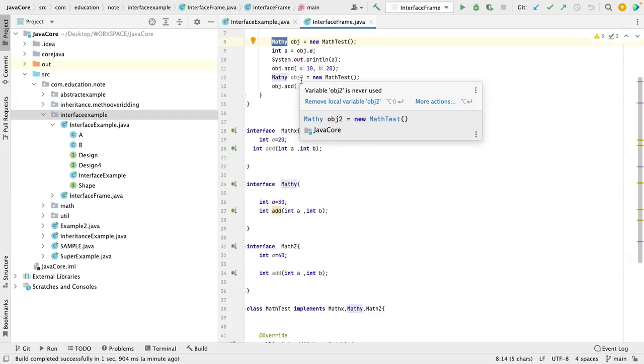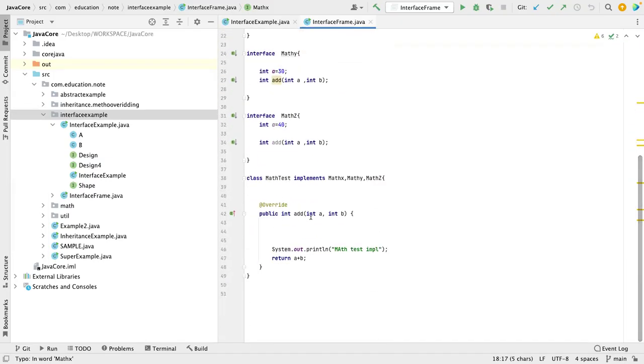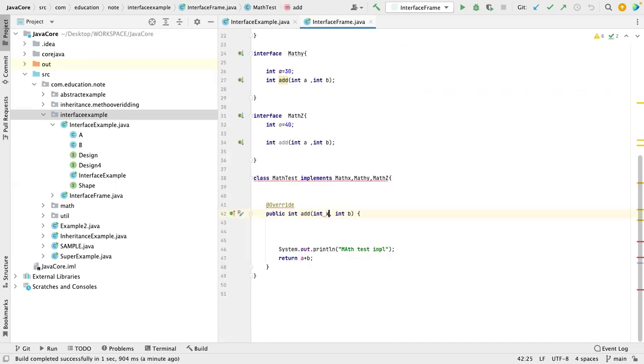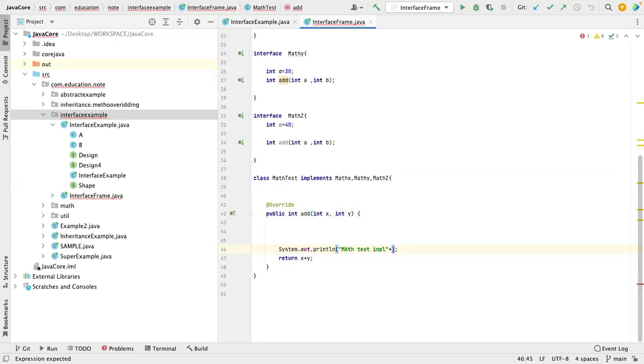Let's assume you don't want to have that ambiguity, you always use the interface name. Let's assume I want to use this A inside this subclass. Now here I have X and Y, and here let me have MathX.A.